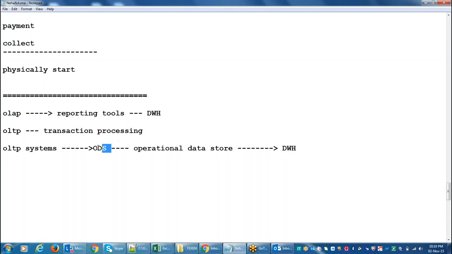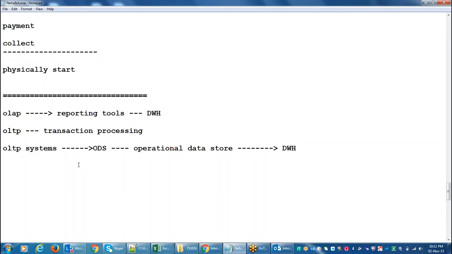Why will they keep those 6 months or 1 year of data in the ODS system? Because these are transactional business, so transactions will happen on this. Suppose, for example, like we discussed, you withdraw the amount, but the amount did not come to you, right? So we did not receive any amount, but the amount was debited from your account.